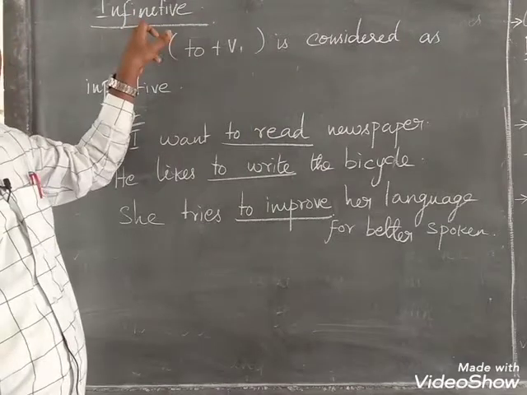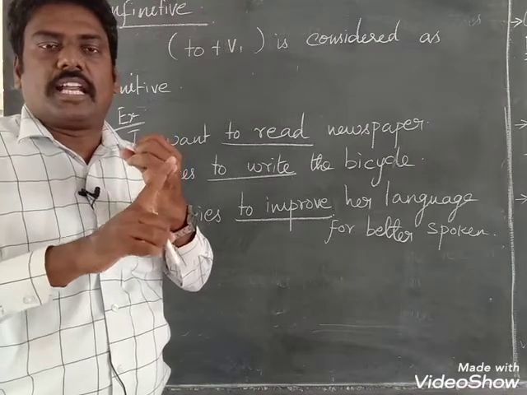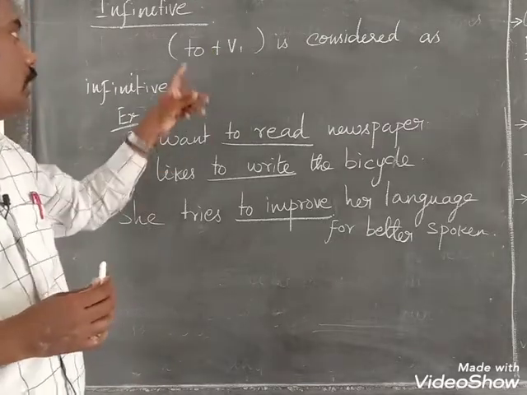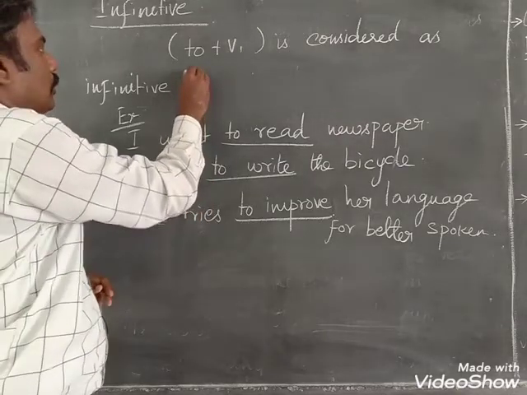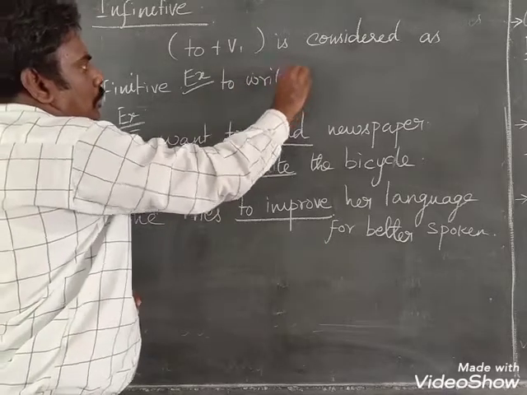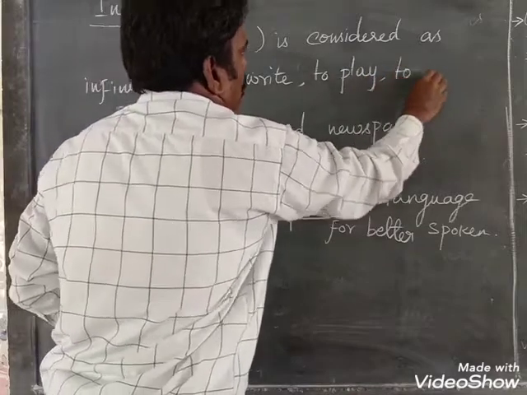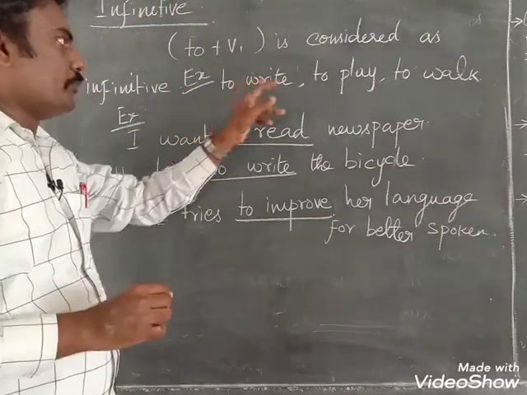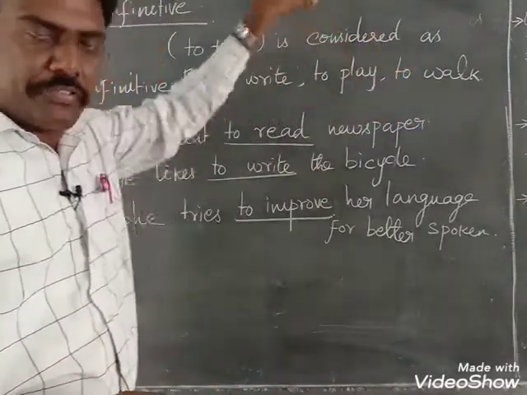Now, infinitive. We have seen gerund and participle. Now infinitive. Infinitive is nothing but we are adding to plus verb 1. For example, to write, to play, to walk is considered as infinitive. To plus verb 1. To play, to walk. These are all infinitive.